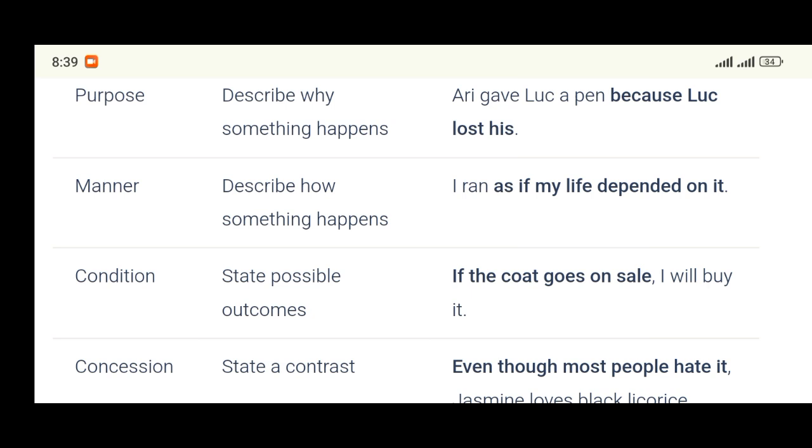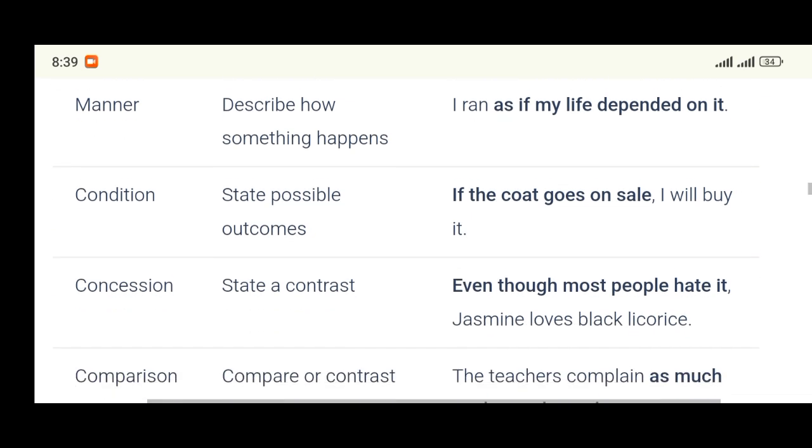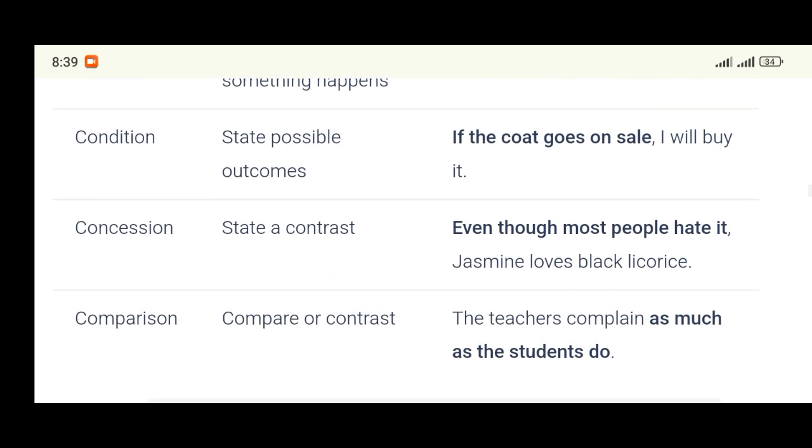Let me repeat them. If, unless, provided that, supposing, in case. These are some of the subordinators that can start the adverbial clause of condition. Okay, we have only two left.